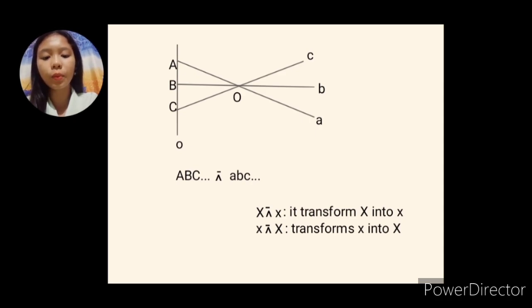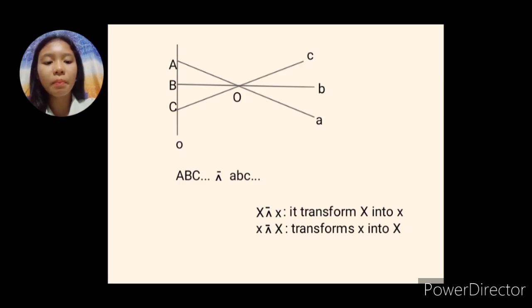Then another one, the earlier one, in terms of variable points and variable lines, so the correspondence of the range, the variable point, and also the variable line from the range and pencil. We can interpret it as from large X to small x, meaning transforming large X into small x.